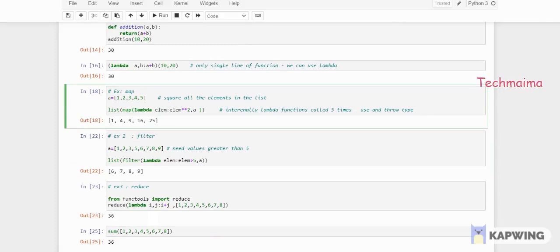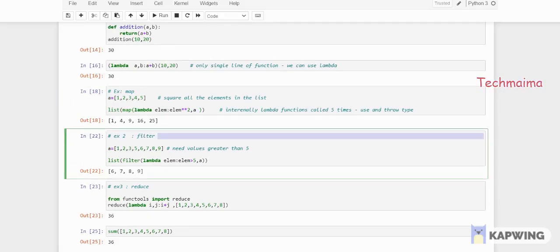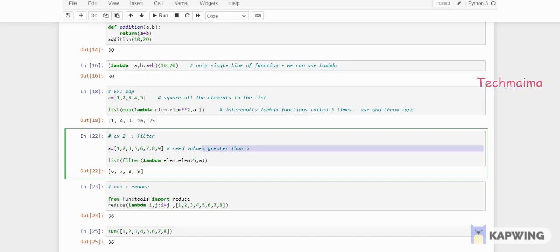Okay, filter is the second application. So a equal to, I have a list, and I need values which are only greater than 5, not less than that. In that case you can use filter. So list, to return a list, filter, to filter the values, lambda lm colon lm greater than 5 comma a. See, so it will return 6 7 8 9 because these are the values which are greater than 5.